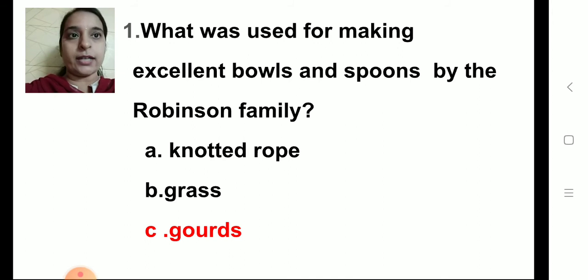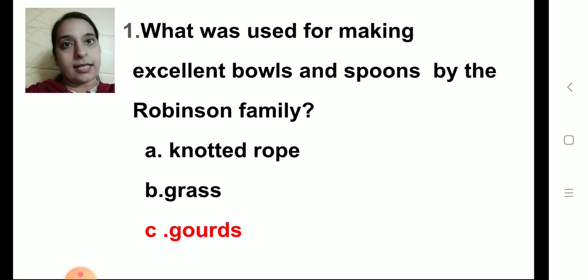Now the first one, what was used for making excellent bowls and spoons by the Robinson family? First option is knotted rope. Second option, grass. Third option, gourds. So children, you have to select the correct answer. I have highlighted it so that it is easy for you to identify which is the correct answer. In the exam, children, you have to just click on the correct option.